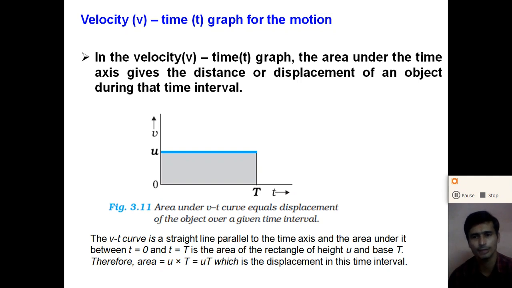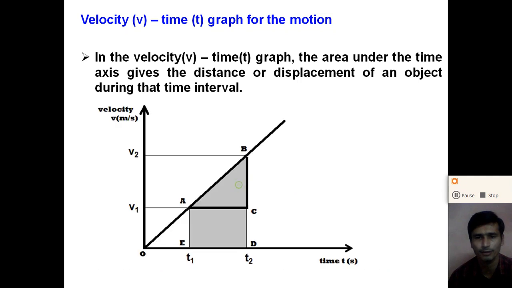So dear student, from the velocity time graph, we can also calculate the distance traveled by the object or displacement in a given time interval. So let us take another example of how we can calculate the distance and the displacement of the object from the velocity time graph. If we consider the velocity time graph for uniformly accelerated motion, this velocity time graph is a straight line, linear, right?